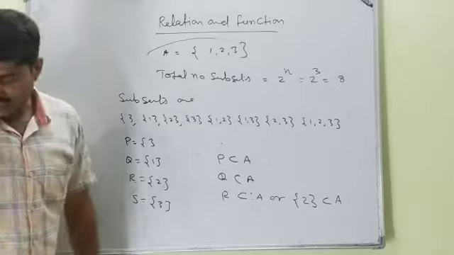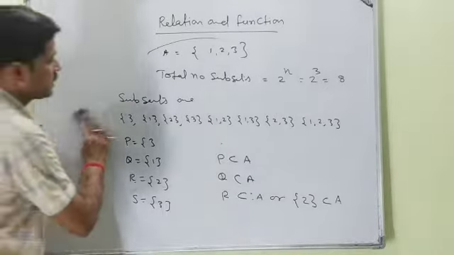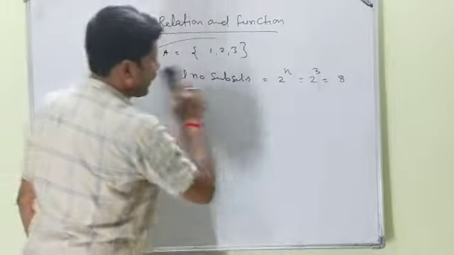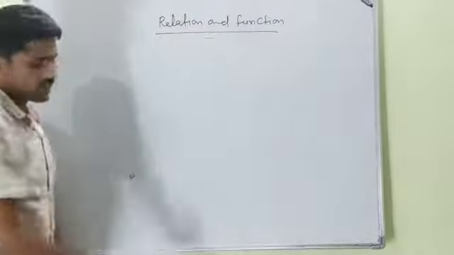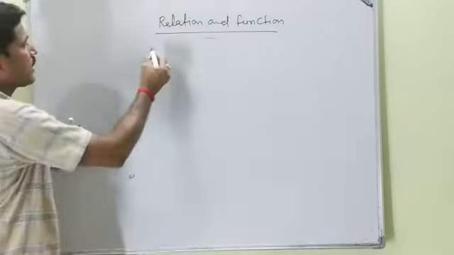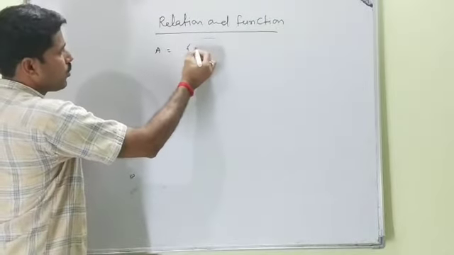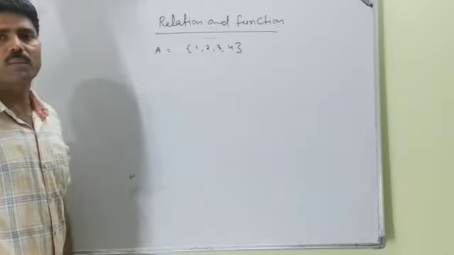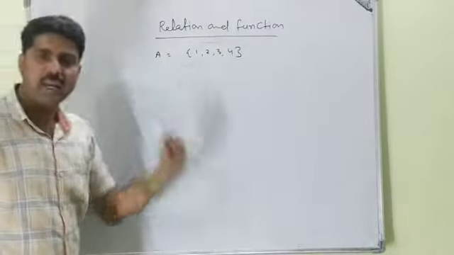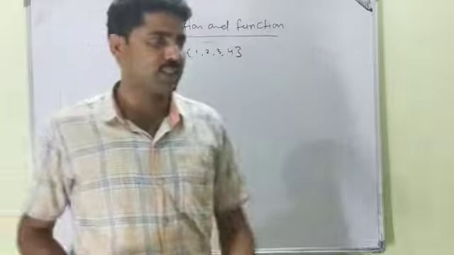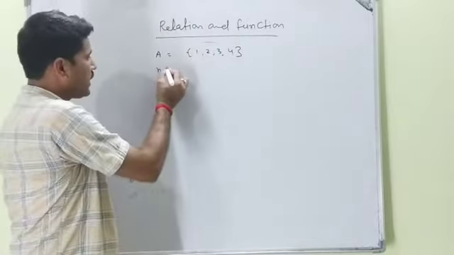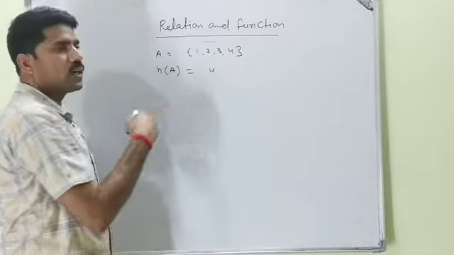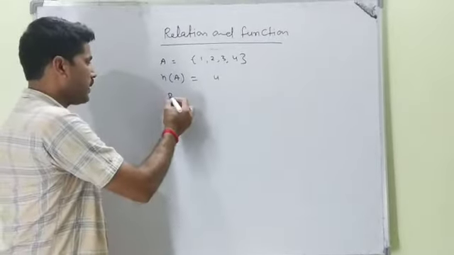I am talking about an important concept, that is what? Cardinal number. What is the cardinal number? Suppose a set A is {1, 2, 3, 4}. Cardinal number means the number of members, the number of elements present in the set. This is symbolically written n(A) equal to what? 4.